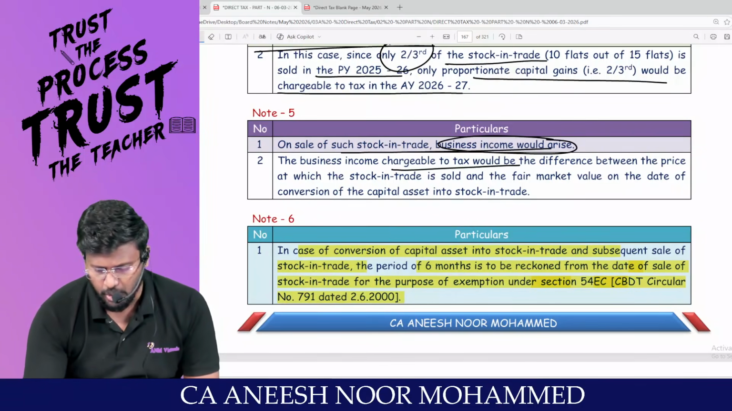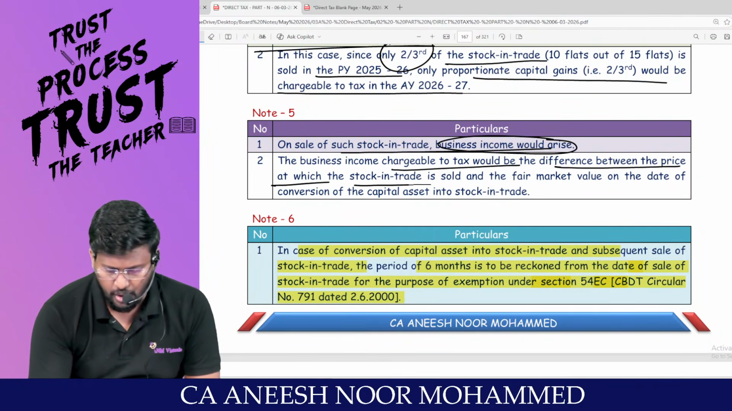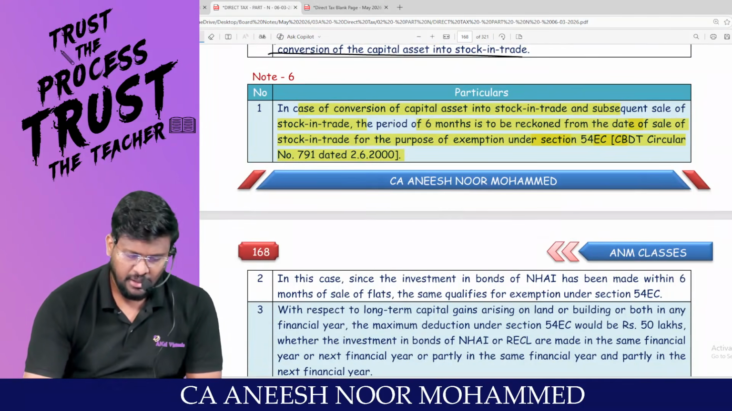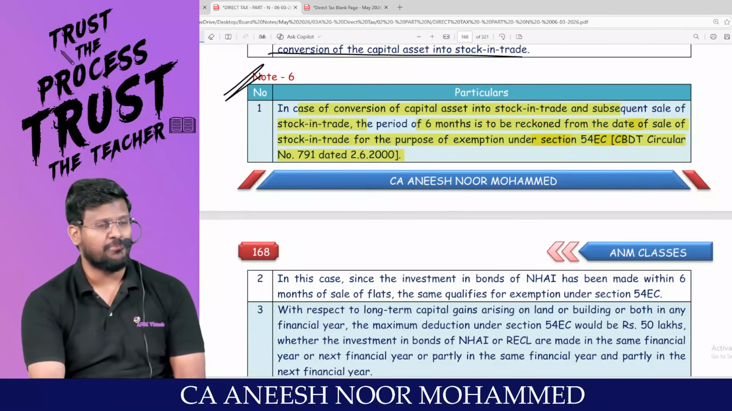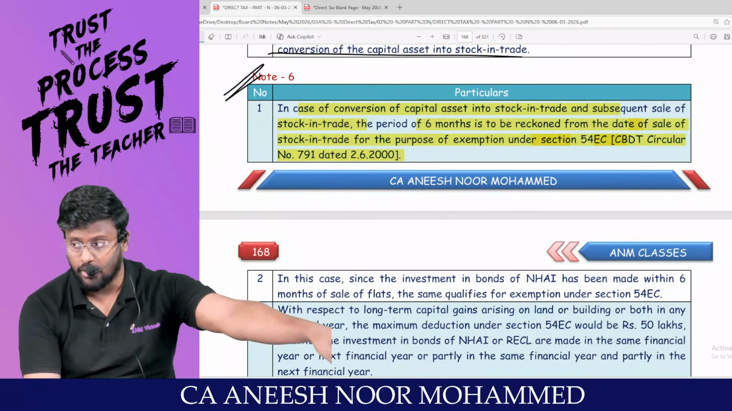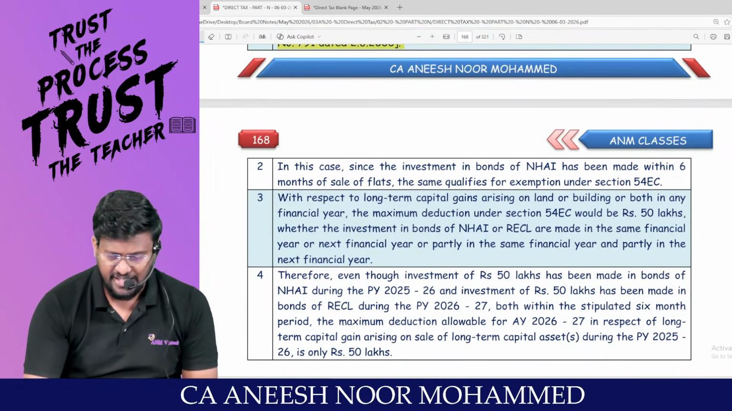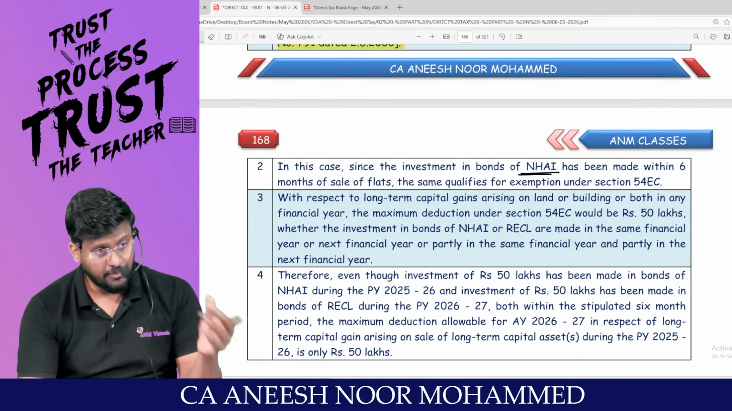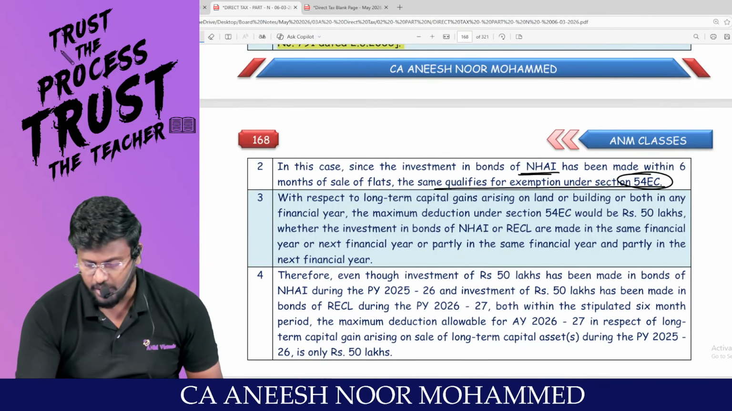Business income chargeable to tax would be the difference between the price at which the stock in trade is sold and the fair market value on the date of conversion of capital asset into stock in trade. In case of conversion, we already said the 6 months run from the date of sale, not from the date of transfer. In this case, since investment in the bonds of NHAI has been made within 6 months from the sale of flat, it qualifies for exemption under 54EC.